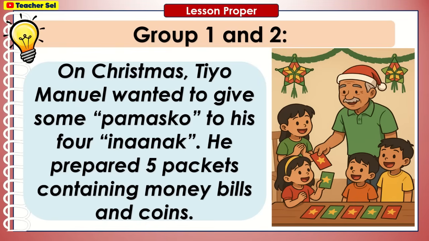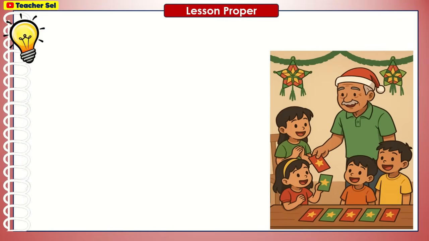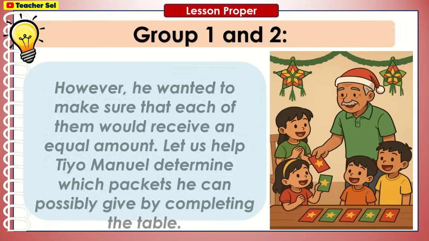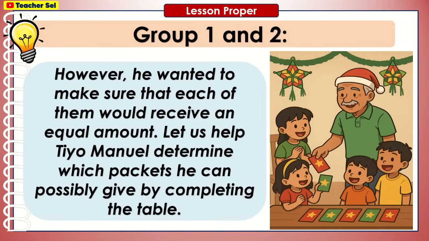He prepared 5 packets containing money bills and coins. However, he wanted to make sure that each of them would receive an equal amount. Let us help Tio Manuel determine which packets he can possibly give by completing the table.